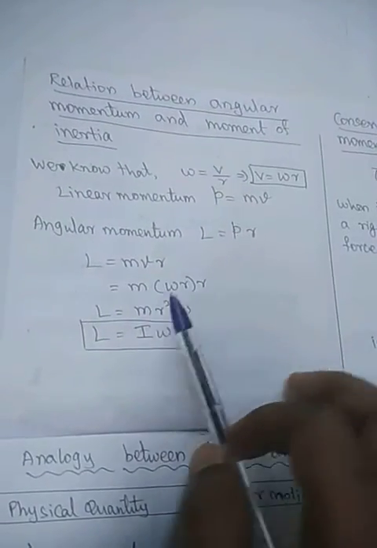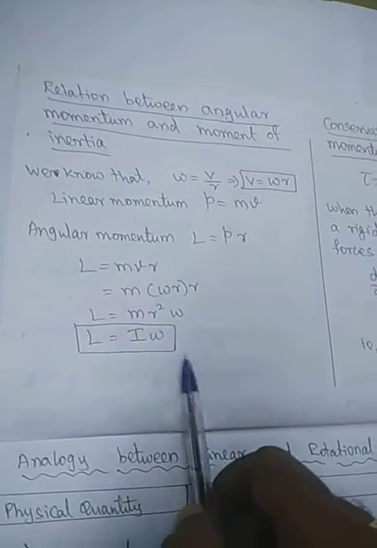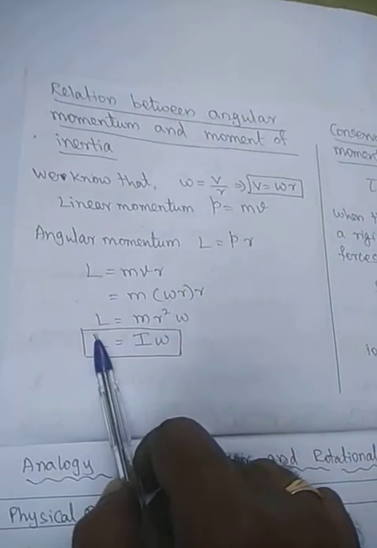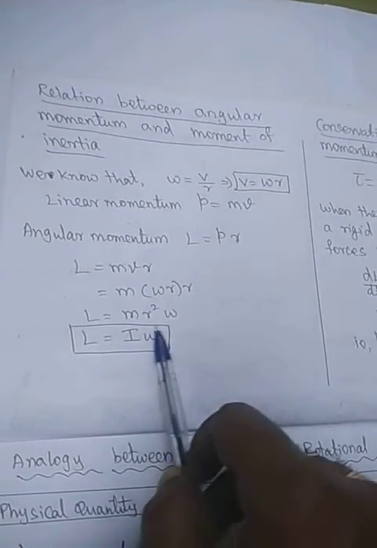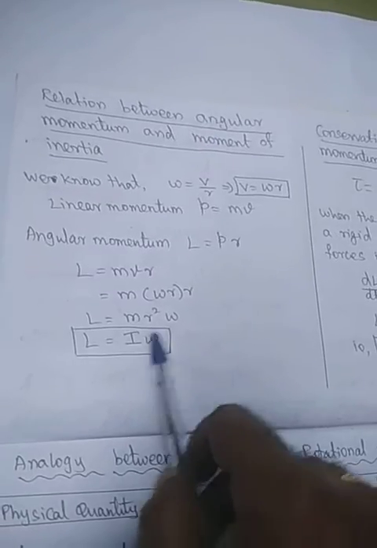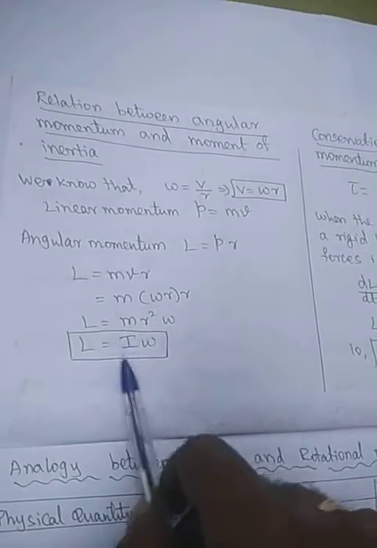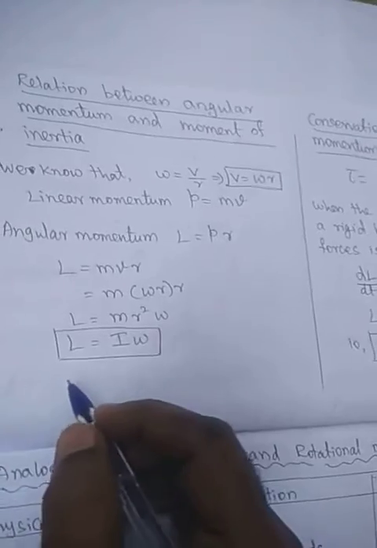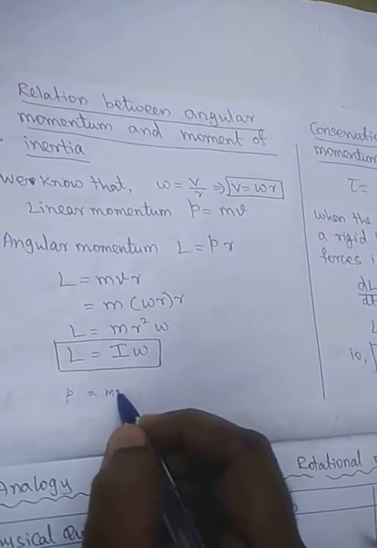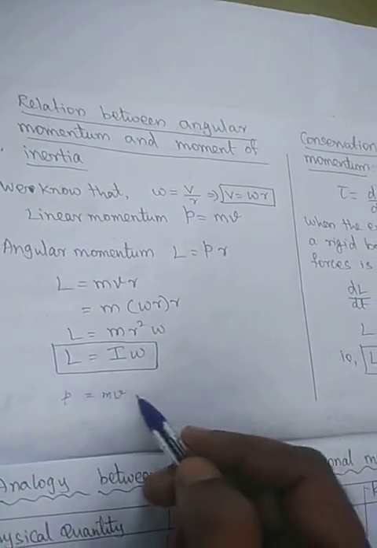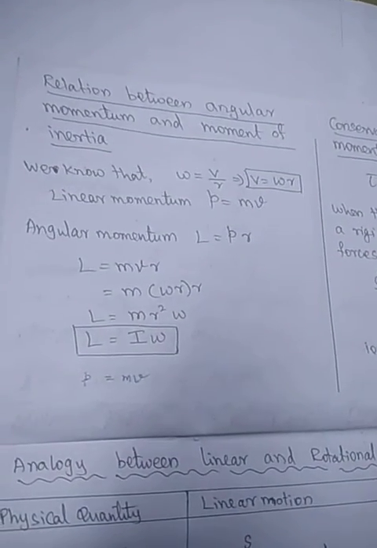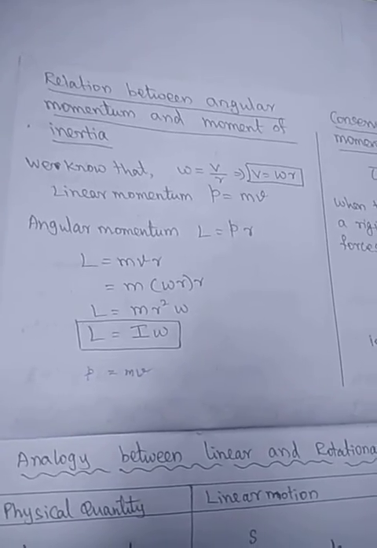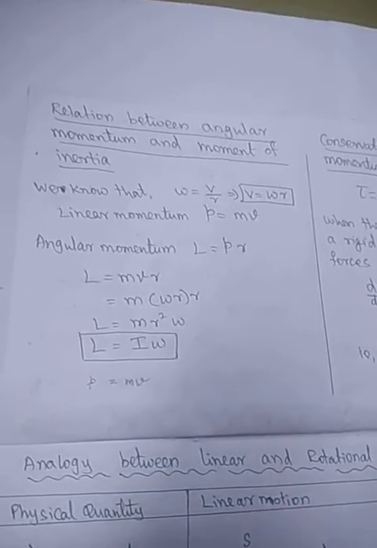Again I will say that wherever the mass comes, you substitute I. So p is equal to mv, where p is the linear momentum, and here we have the angular momentum L. In mv, v is the linear velocity, and omega is the angular velocity. So instead of mass only, you are substituting I. For p we have L, for v we have omega, and for mass we substitute moment of inertia I. So comparing here, it is easy for us to study the rotational motions.